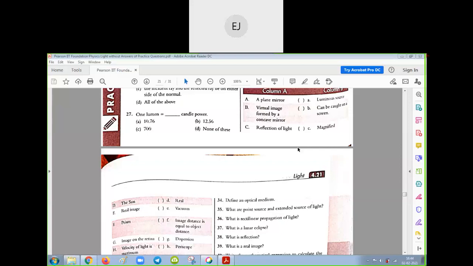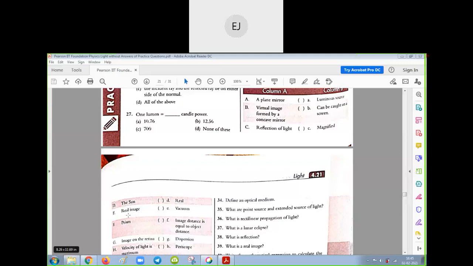In a plane mirror, image distance is equal to object distance. Virtual image formed by a concave mirror can be magnified. Reflection of light, we can say periscope.